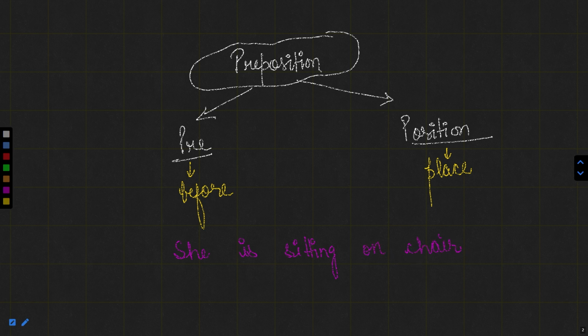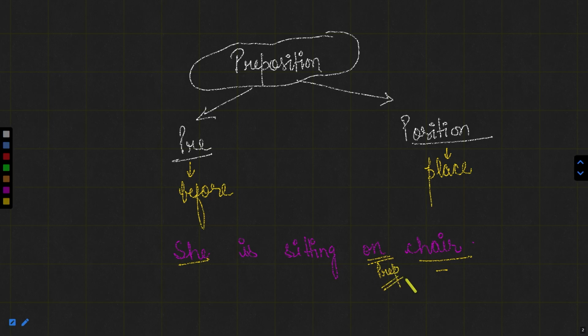Now you can see that here the word chair is actually the position, and this position is of she. It means this chair is a place where she is sitting. So this is the position. And before this, we have used on, which is actually a preposition.